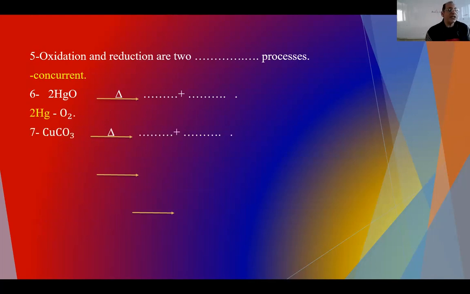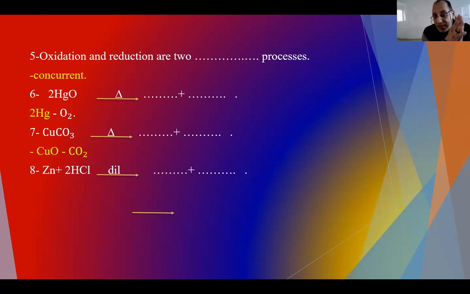Copper carbonate, CuCO3, very famous, gives copper oxide and carbon dioxide gas. Zinc plus HCl: zinc comes before hydrogen in the chemical activity series, so it can replace it, giving zinc chloride ZnCl2 plus H2.